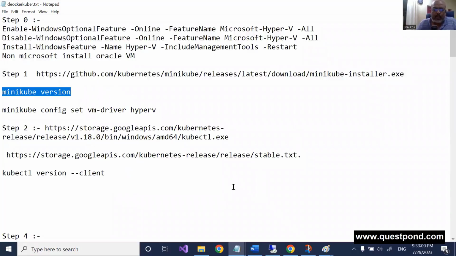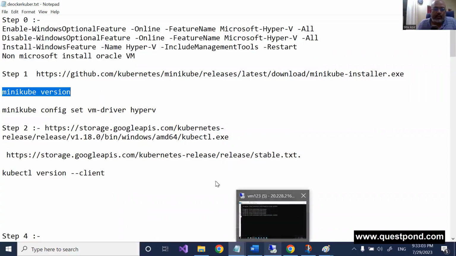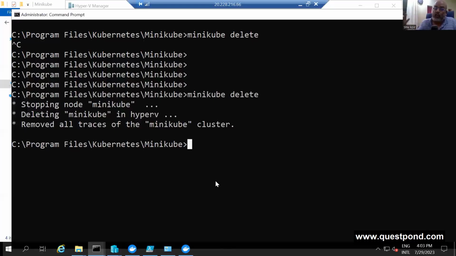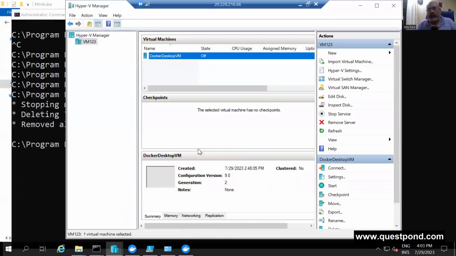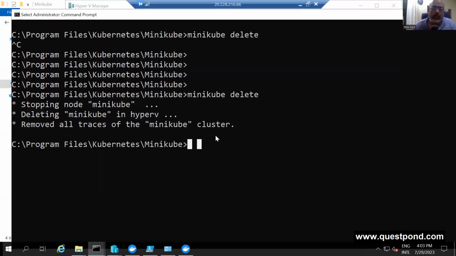And then we just thought that probably it's an old thing. So you can see it has deleted the Minikube in the Hyper-V. Good, and we are ready to start. Now, let us do it. I'll just say Minikube start.